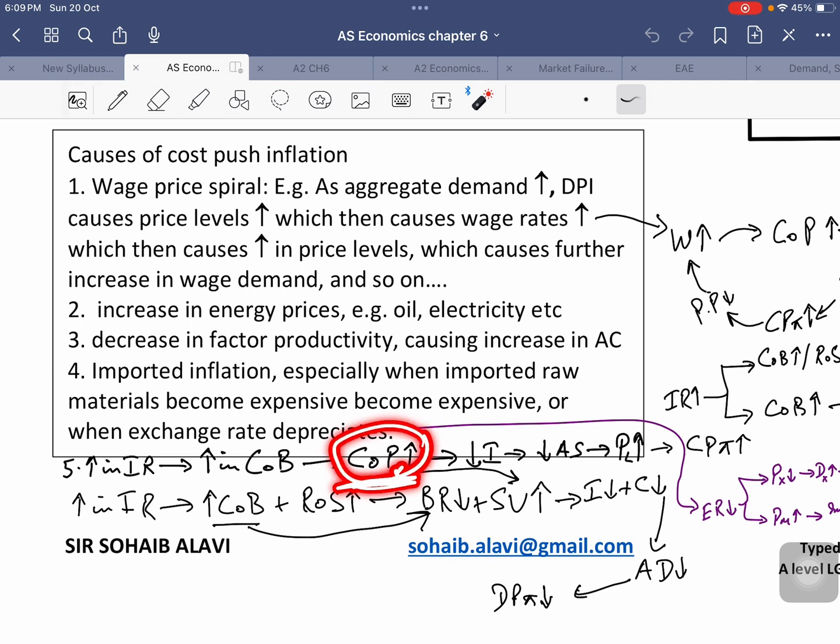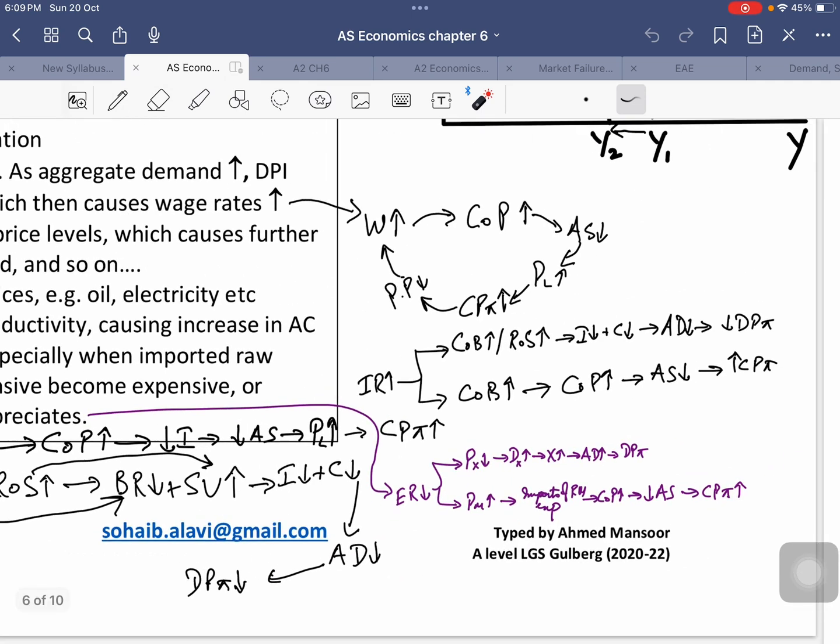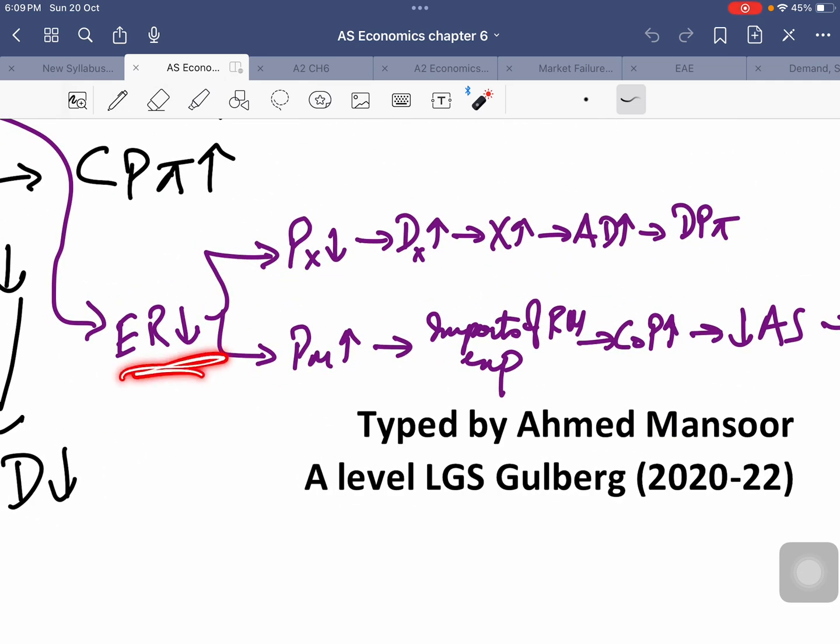So the cost of production is rising, which means aggregate supply will fall, which will mean the price level will increase. This is what cost push inflation is. So this is another cause, a smaller cause, but another cause of cost push inflation. One last thing that I want to talk about is actually exchange rate depreciation.